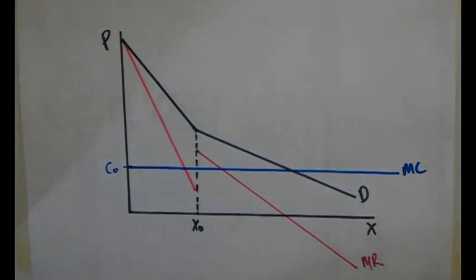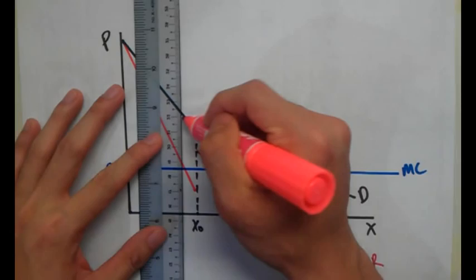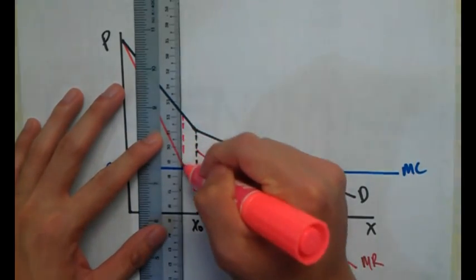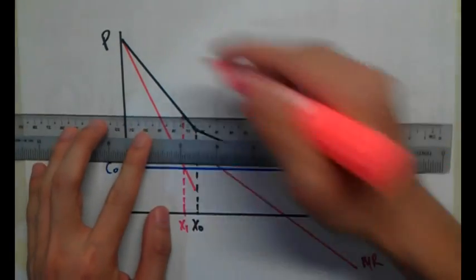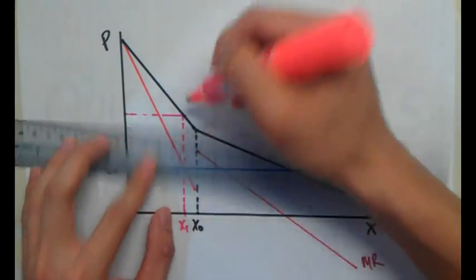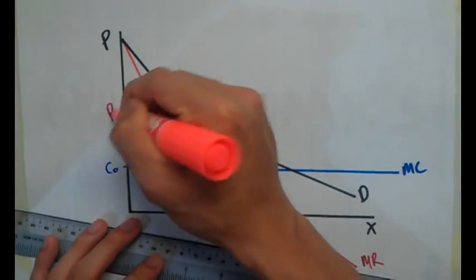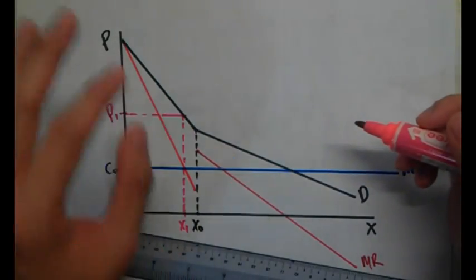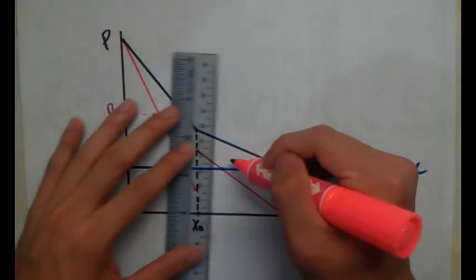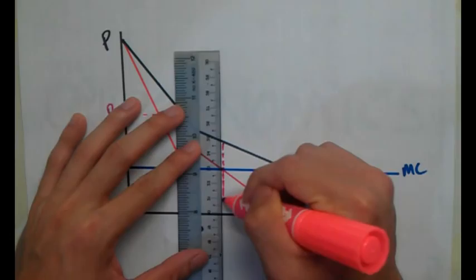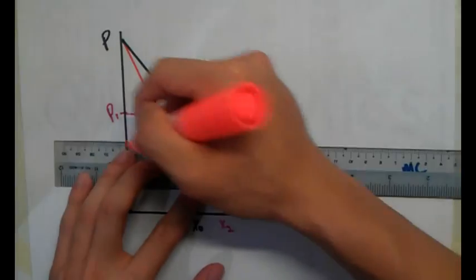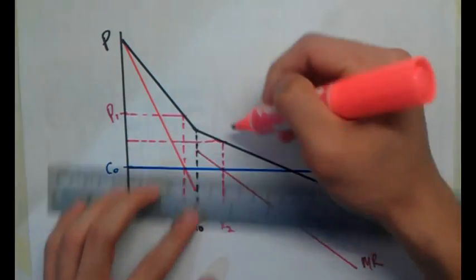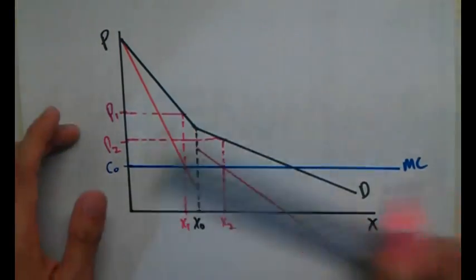Now the monopolist cannot price discriminate, so he has two choices. He can either produce X1 and charge P1, that time we used P1, so we'll stick to P1, to type A customers, or he can produce X2 and charge the price P2 to type B customers.